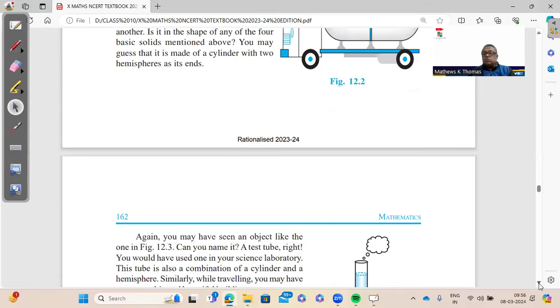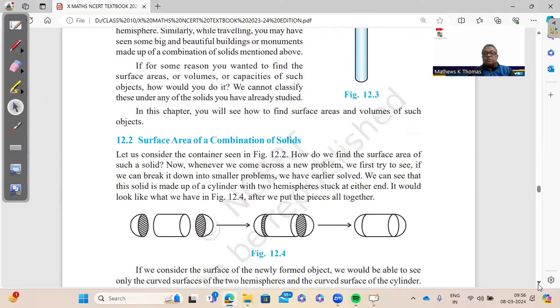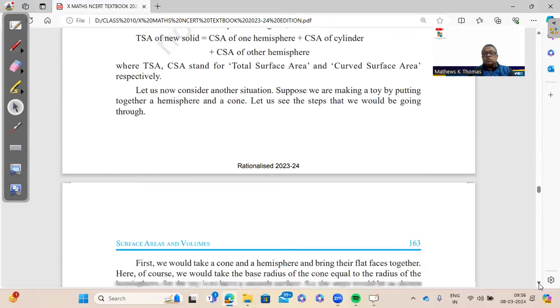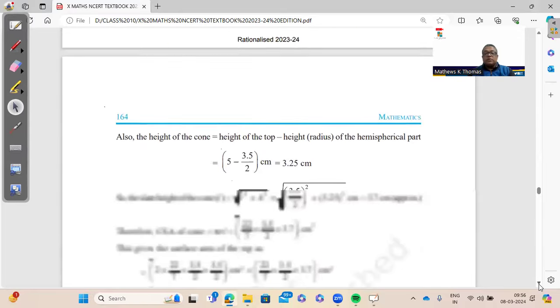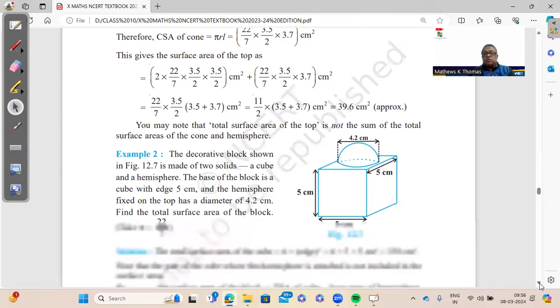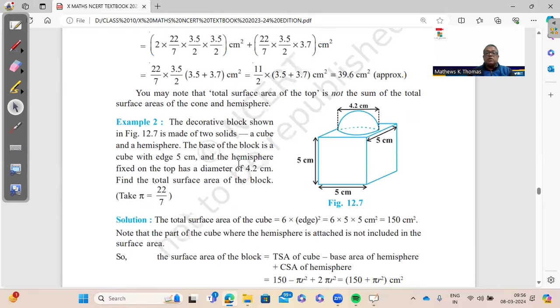Surface area and volume, kindly go through all the formulas, because still I'm finding that many students are not sure of their formulas. Kindly do that, very, very important. Otherwise, you will mess up, because if you are applying a wrong formula, you will not get the answer. So here, question number 2, example 2 is very important.